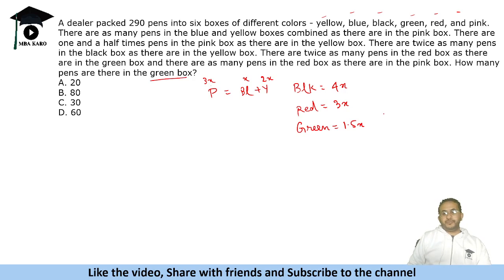Now, ideally, it should be a multiple of 3, right? By looking at this, that 1.5x. But let us calculate. So this is 4, 6, 10, 13, 14.5x equals 290, right? So x is 20. X is 20, that means this number is 30.